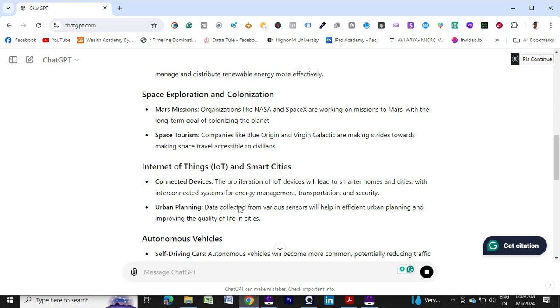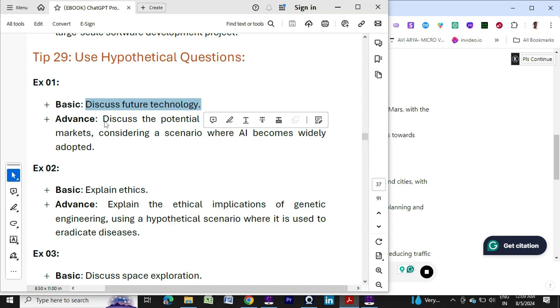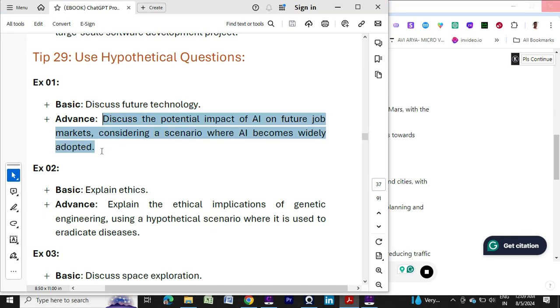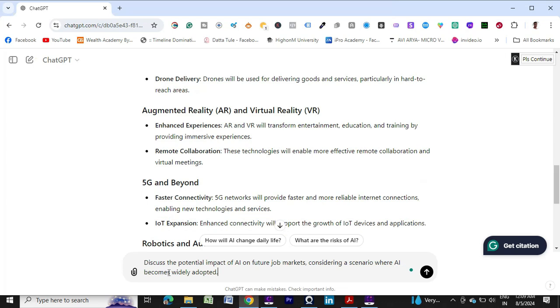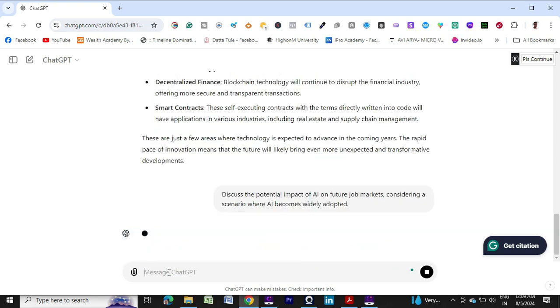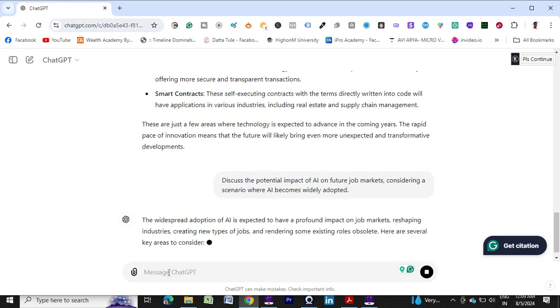For idea purposes, for education and knowledge purposes it is okay, but I don't need it for the time being. I need some specific answer like this. So I am telling ChatGPT to consider a scenario. I am providing a hypothetical situation to ChatGPT: you create a scenario where AI becomes widely adopted. Just visualize those things and provide me the answer. What will be the impact of AI on future jobs?